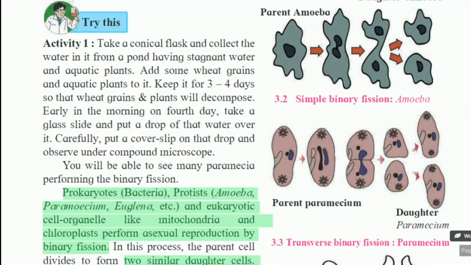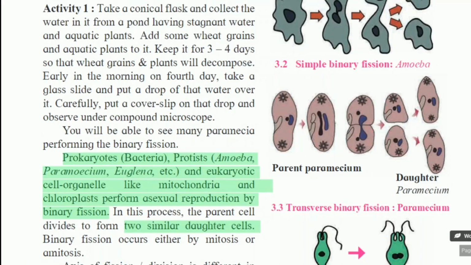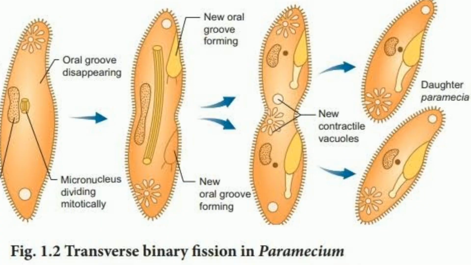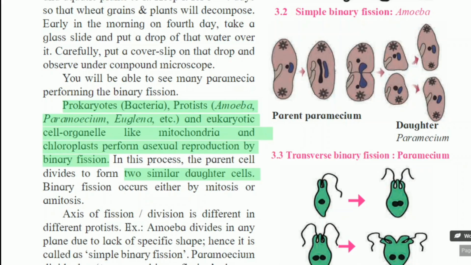In paramecium also, the parent cell is there. After that, there is elongation of the nucleus, then separation of the nucleus, then division of the cellular content, and two separate daughter cells will form. It occurs by mitosis or amitosis. Amitosis, that is simple cell division from one cell into equal cells.